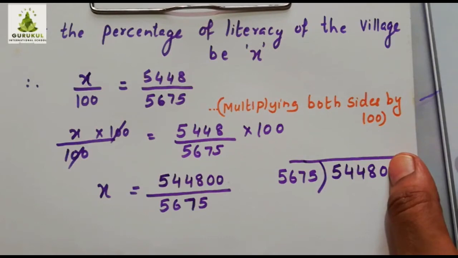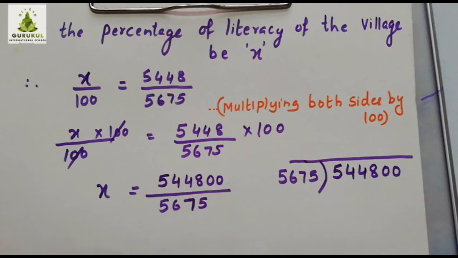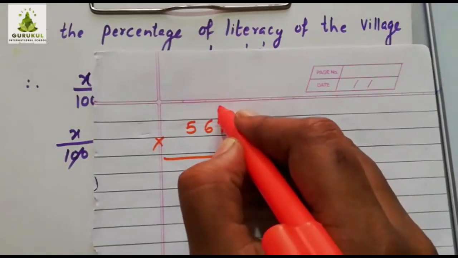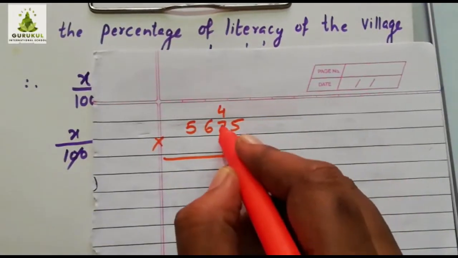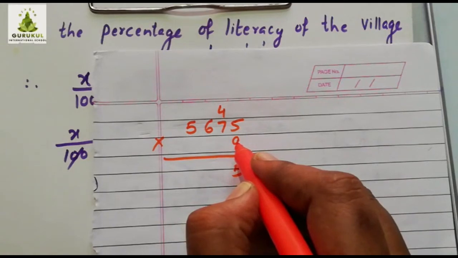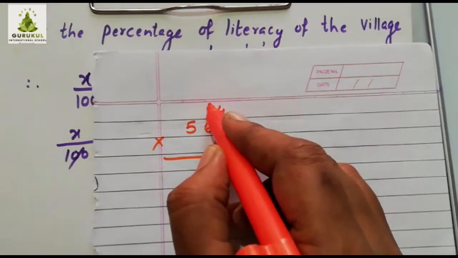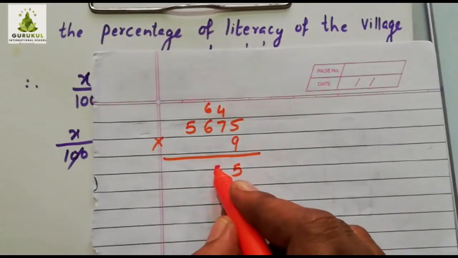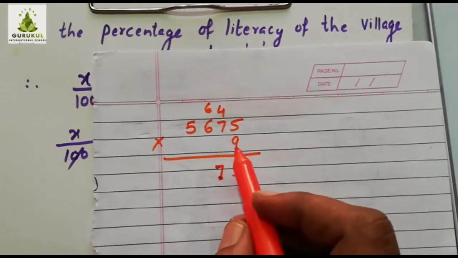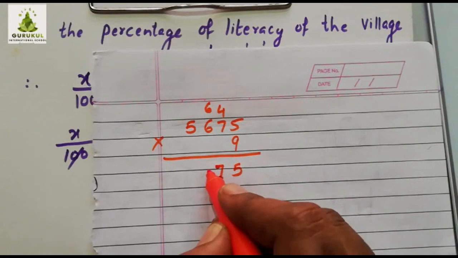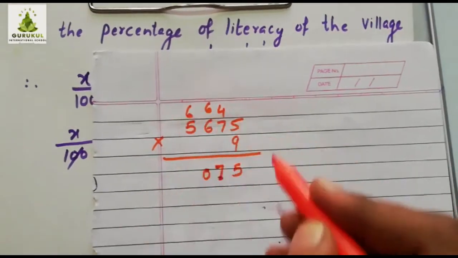5675 into 9 is how much? 5 nines are 45. 7 nines are 63 plus 4 is 67. Is it clear? 6 nines are 54 plus 6 is 60.